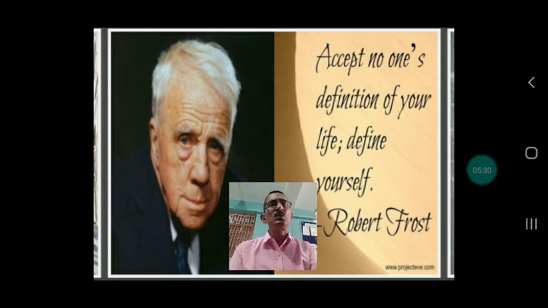But if you rise and work hard in this way, your definition will be accepted by others. That he means to say, means the theories and the discoveries that you will have, that will be followed. As in class 9 you learned that the road not taken, that very poem is the best example suiting for this very statement.